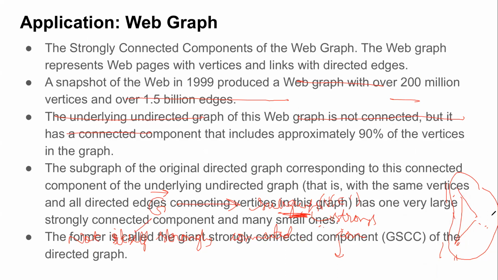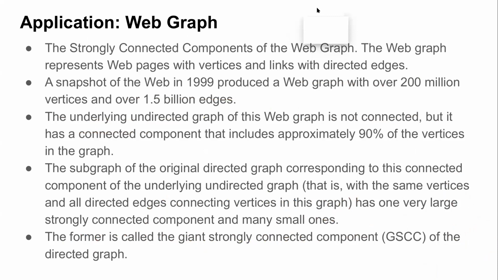So let me end today's class with an application of strongly connected components. If you look at the web graph, it has a very important application in terms of strong components. So what is a web graph? It is a graph wherein you model all the web pages on the World Wide Web as vertices and the links between them.